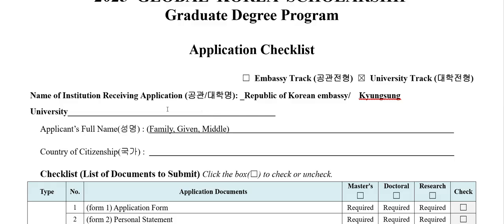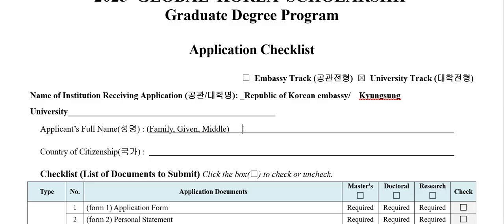Okay, then in the applicant's section, full name, obviously your name: family name, given name, middle name. For other countries it's okay, they always have the family, given and middle name, but most Indian people don't have a given or middle name, or some have no family name.